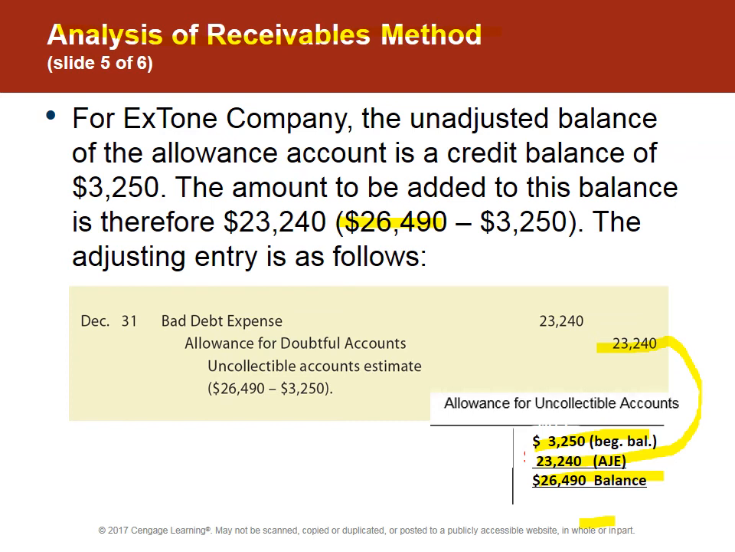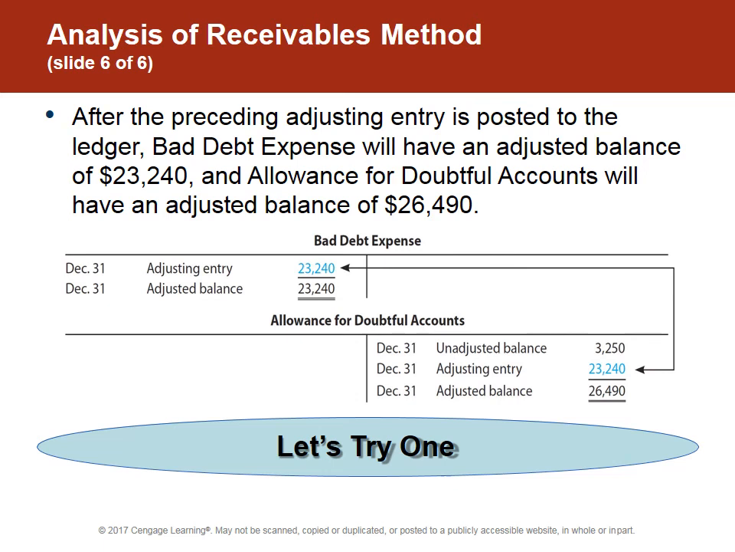Okay, one thing you probably are going, wait a minute, I didn't pay any attention to the beginning balance under the percentage of sales method, and that is true. Each of these methods has a different format. It can be confusing, something that has to be remembered. After the entry is posted, as I showed on the prior page, the adjusted balance is $26,490. The entry is only going to be $23,240. The bad debt expense is only going to be what we need to make the account match with what we found on our aging of accounts receivable chart.